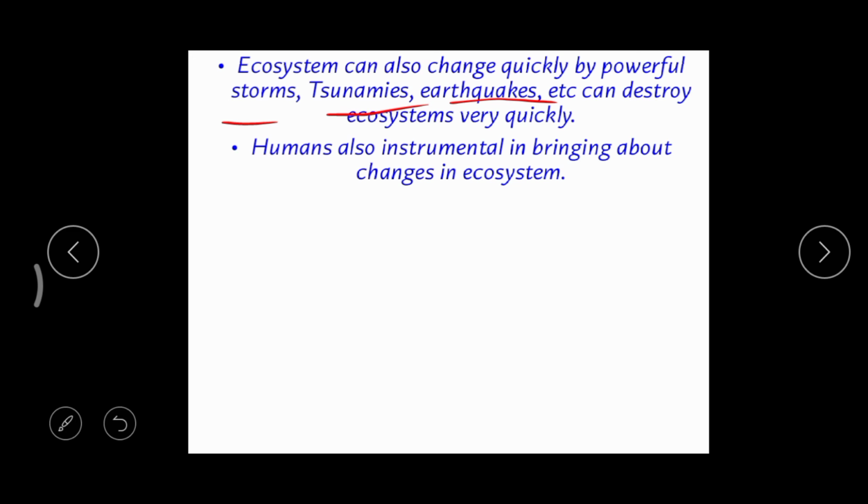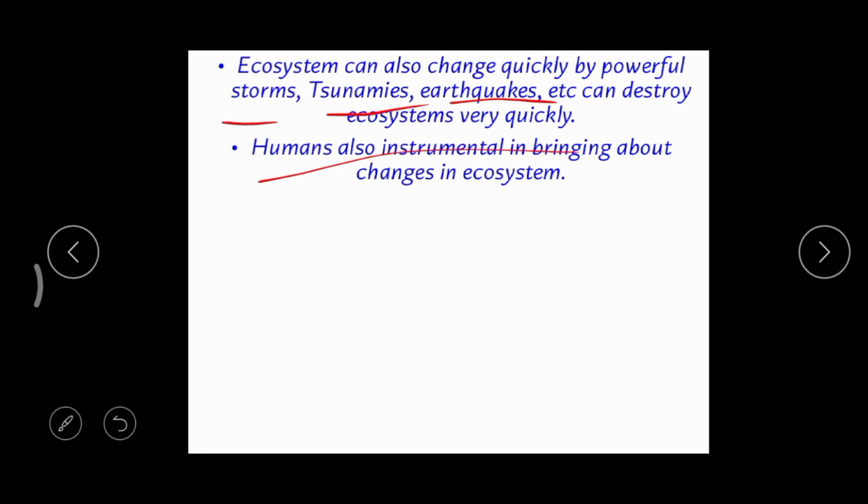Have you seen storms? See, this is a storm, and tsunamis, earthquakes, and even volcanic eruptions. Because of all these things, changes come very quickly, and that ecosystem may be completely damaged.